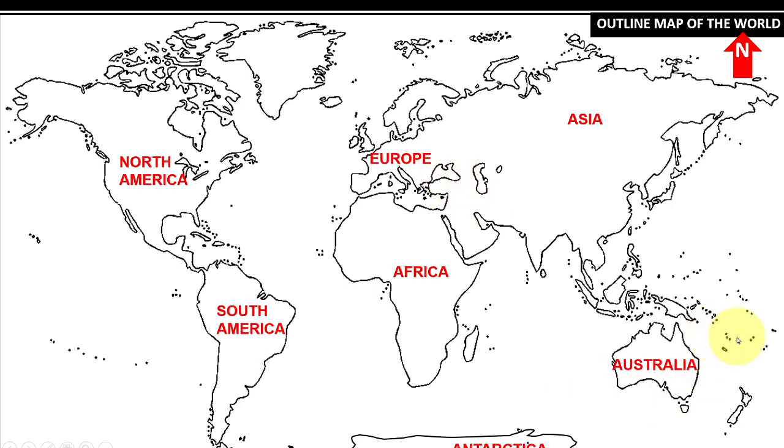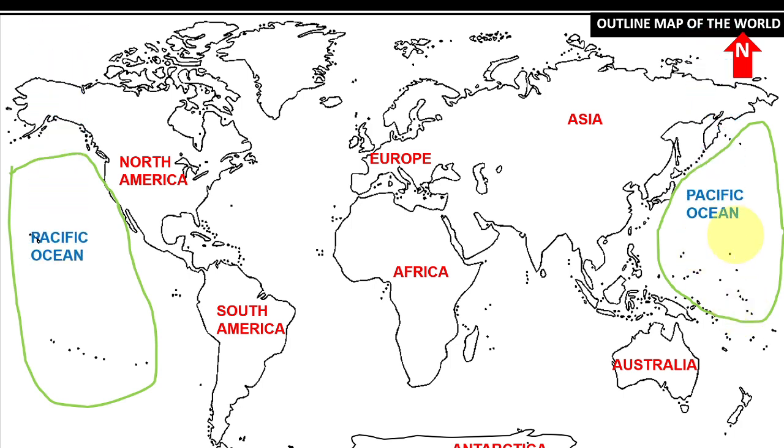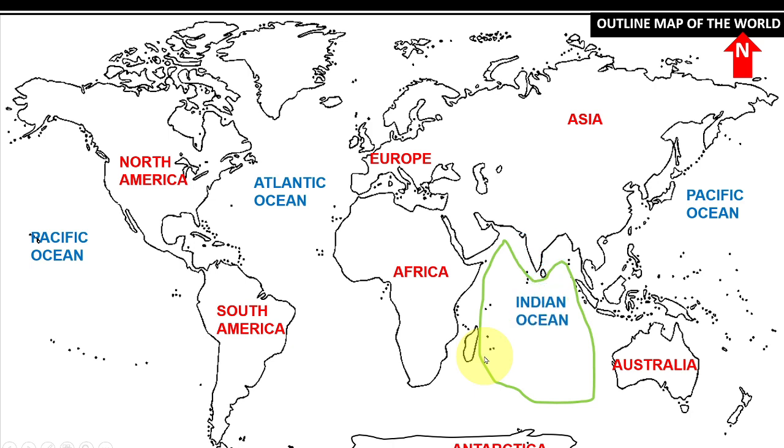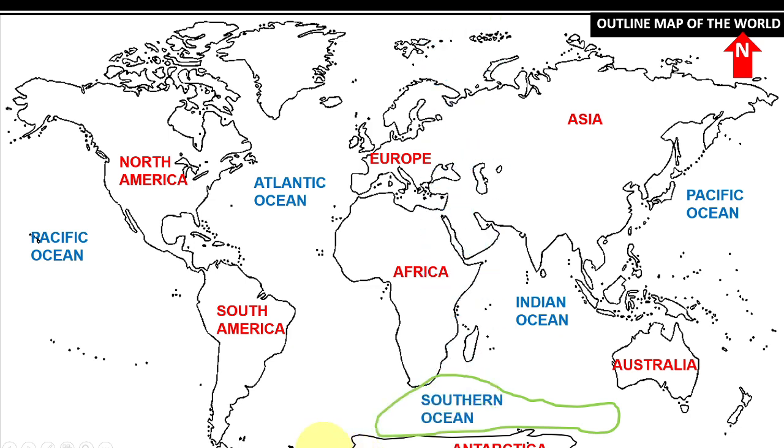Now we discuss the 5 oceans of the world. Among the 5 oceans, Pacific Ocean is the largest ocean, which can be marked on both sides of the map. Second is the Atlantic Ocean. This ocean separates North and South America from Europe and Africa. Third is the Indian Ocean. This ocean lies south of India. Fourth is the Southern Ocean or Antarctic Ocean. Fifth and the smallest one is the Northern Ocean or Arctic Ocean.